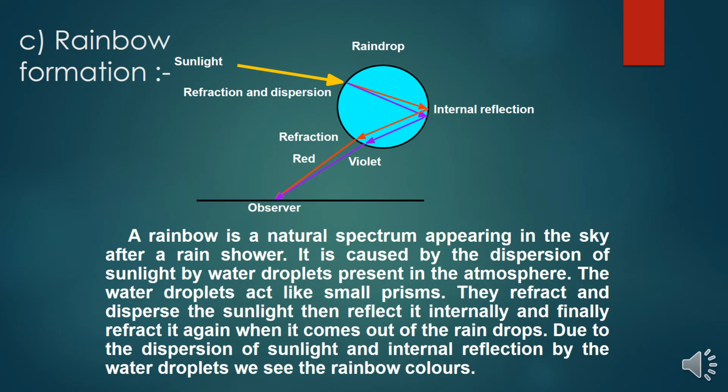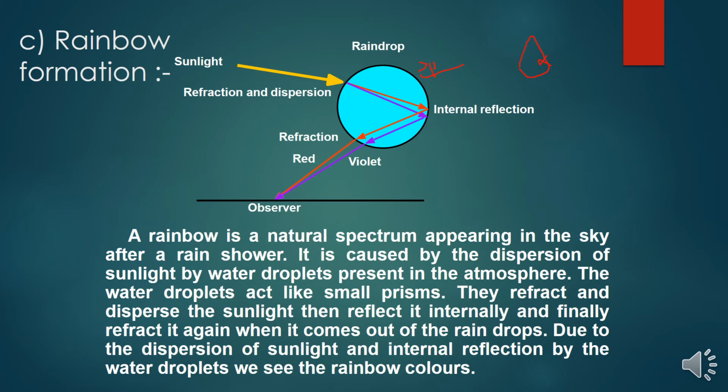Now the rainbow formation. You can see this is the raindrop, right? We always consider this as my raindrop. It's a misconception; we should always take the raindrop as a sphere. See this diagram, the sun. Suppose the season is raining and simultaneously sunlight falls. Then the rainbow will definitely form under this condition.